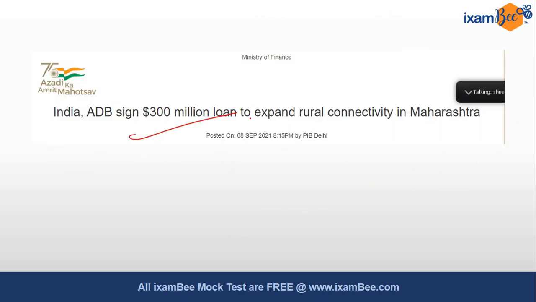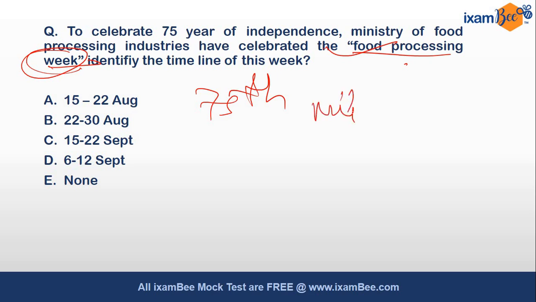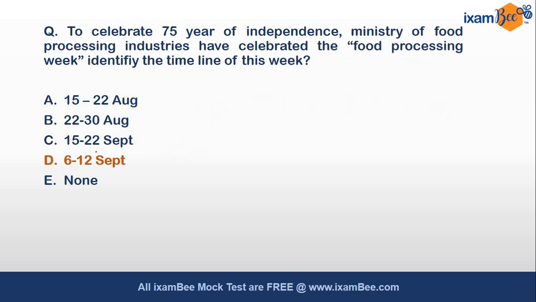Moving ahead, this is the news from PIB. From this I have made this question. To celebrate 75 years of independence, the Ministry of Food Processing Industries celebrated the Food Processing Week. You need to identify this week. The 75 years of independence is a major milestone, and I am expecting questions on this, because it is one of the major things going on. So you need to identify the week, and the correct answer is 6 to 12 September.